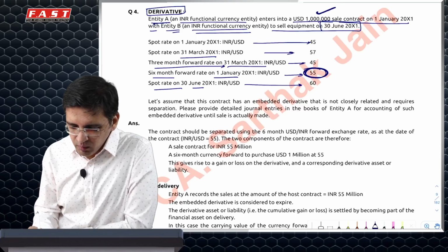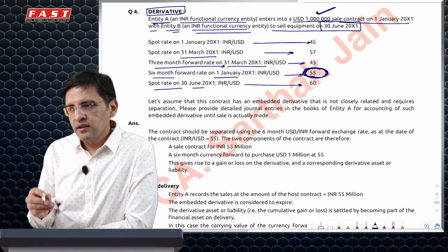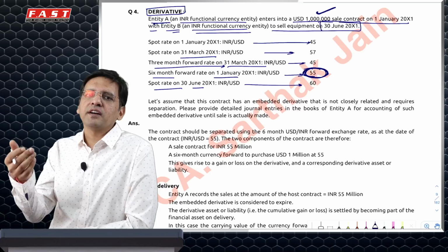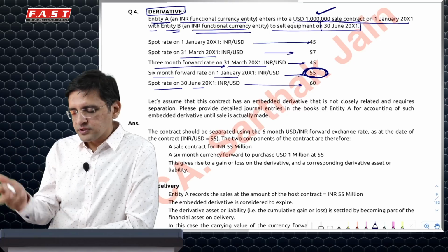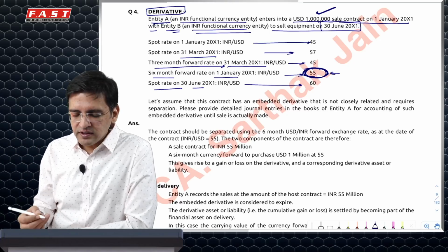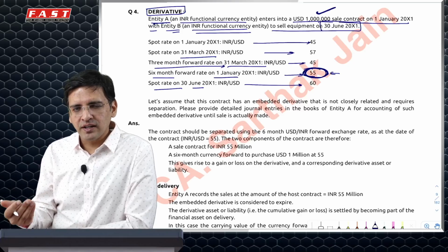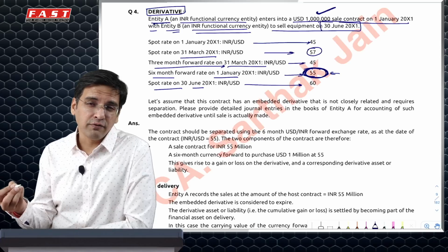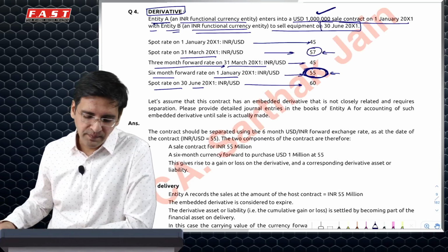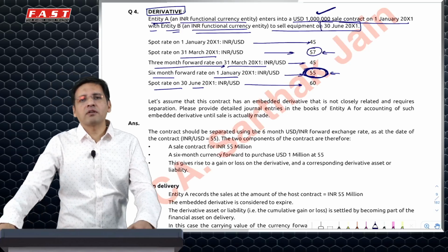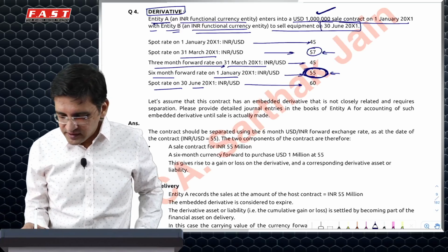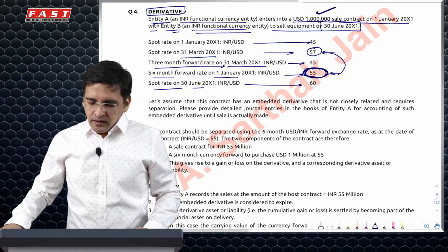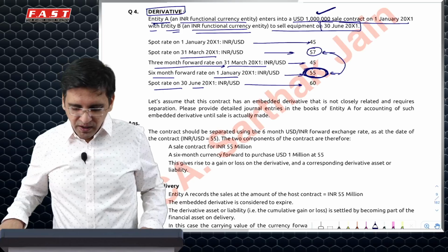Then on 31st March, I assume that I have a contract with somebody wherein somebody is going to give me dollars after 6 months. 6 months later, if I would have got dollars, I would have said that the fair value is 55. Now after 3 months, there are still 3 months remaining to get this money. And if I talk to the bank or somebody that after 3 months I'm getting some dollars, they are ready to give me 57 for it. I'm not taking any forward contract, just to explain. The value of this thing has increased. So I think I made a gain of 2 rupees. So 2 into 1 million, which is 2 lakh rupees, is my gain on 31st March.